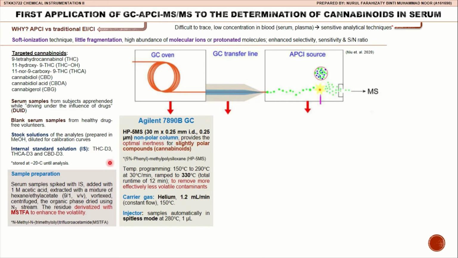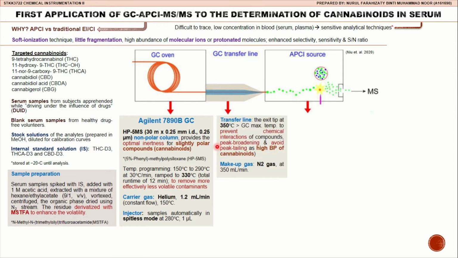The temperature programming starts from 150 degrees Celsius to 290 degrees Celsius and is ramped to a much higher temperature, 330 degrees Celsius, in order to remove less volatile contaminants more effectively. Helium gas is used as carrier gas at 1.2 ml per minute constant flow rate. The samples are automatically injected in splitless mode.